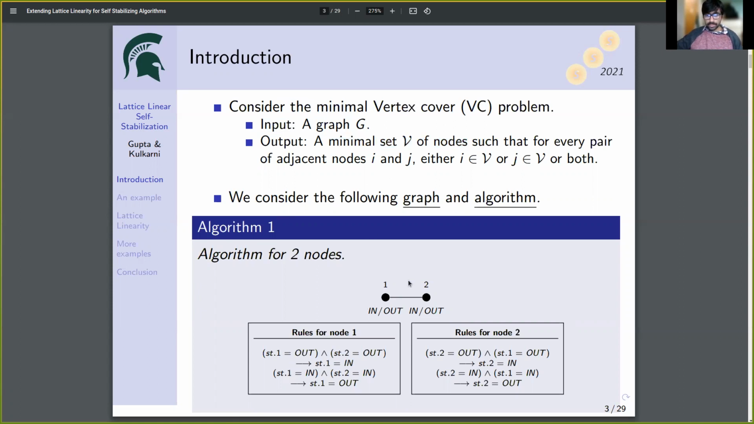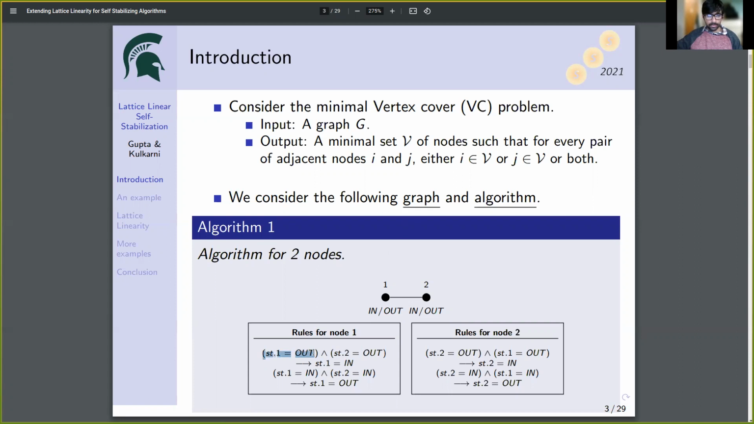We are going to consider this example graph. It contains two nodes connected to each other by an edge. There are two possible states, in and out. If for some node the state is in, then we are going to consider that the node is in V. And if the state is out, then we are going to consider that the node is not in V. Rules for node 1 are as follows.